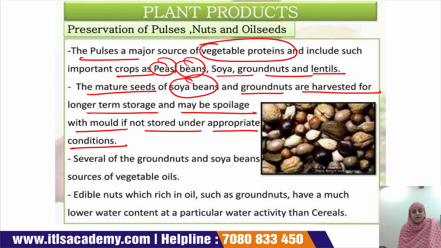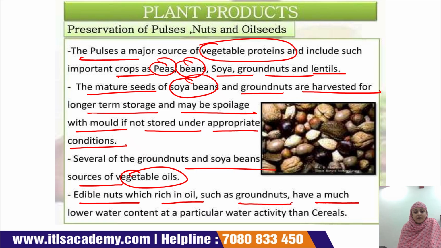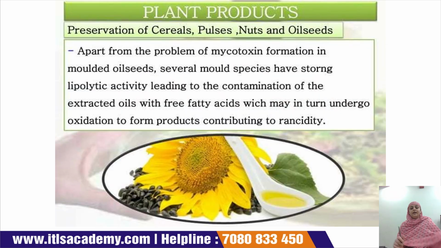Several of the groundnuts and soya bean are sources of vegetable oil. Edible nuts which are rich in oil, like groundnut, have a much lower water content at a particular water activity than the cereals. Preservation of the cereals, nuts and oil seeds.